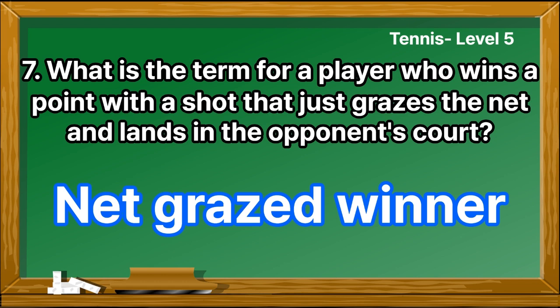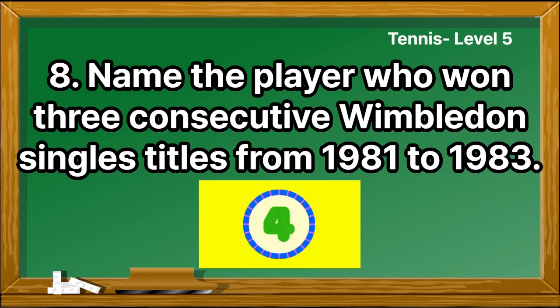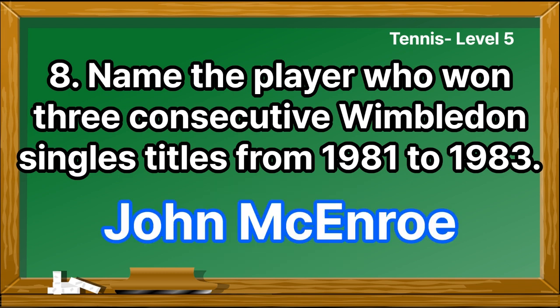Net grazed winner. Name the player who won 3 consecutive Wimbledon singles titles from 1981 to 1983. John McEnroe.